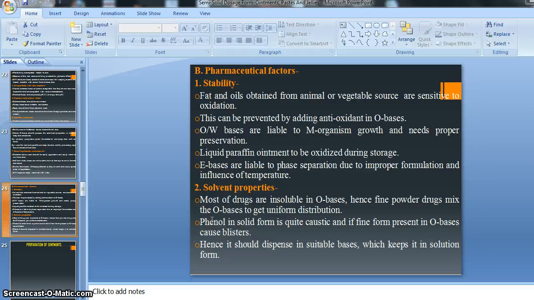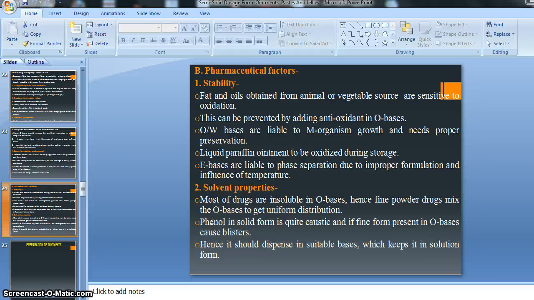Fats and oils obtained from animal or vegetable sources are sensitive to oxidation. We know that the source of ointment bases is fats or oils.